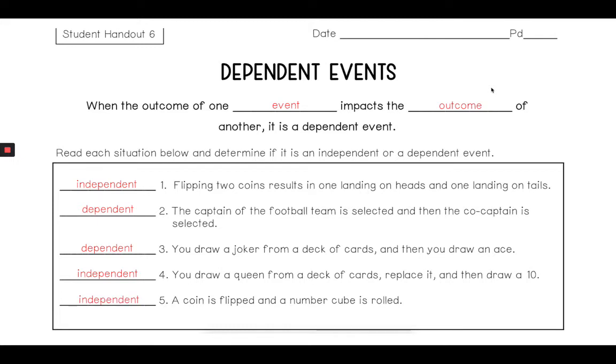So you'll notice on those two dependent ones, they depend on whatever happens to the first one. Because, for instance, on number 3 again, if I were to draw an ace, and then I want to know what's the probability of drawing another ace, well, there's only 4 aces. So if I've already drawn one of them, my probability decreases because there's only 3 left. So that one is dependent. But if it said there that I drew an ace and I replaced it, then drew an ace again, that would be independent, because it wouldn't change my actual probability for each attempt.